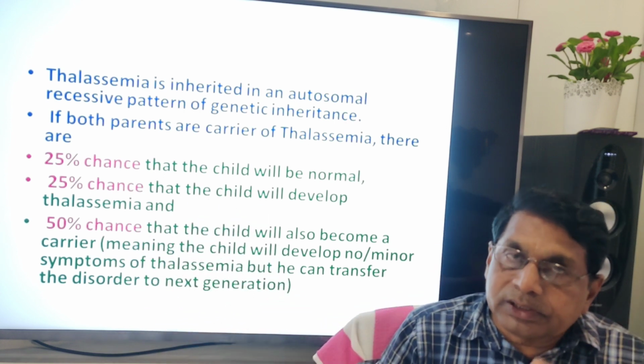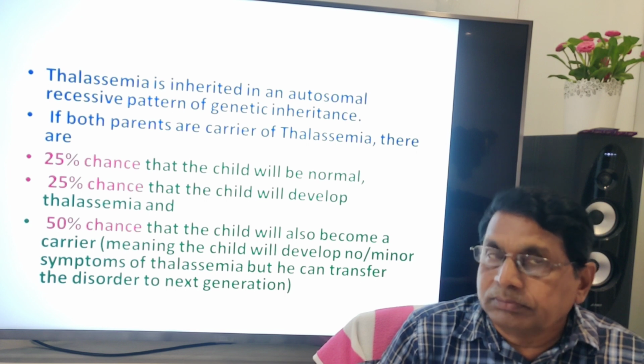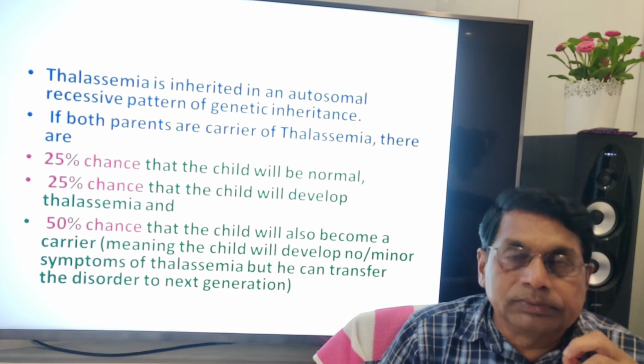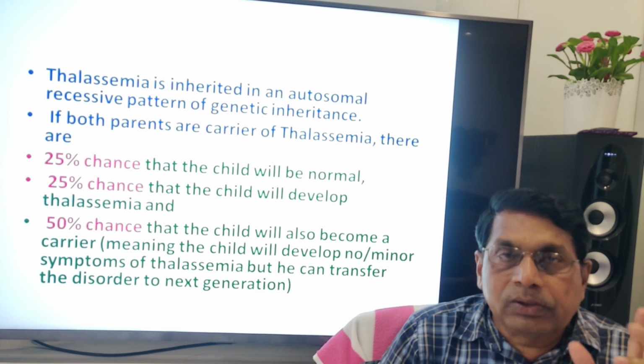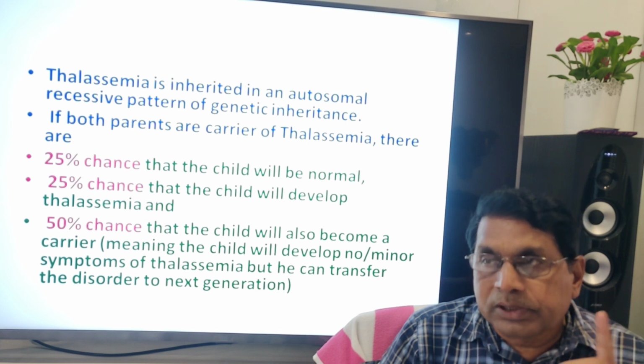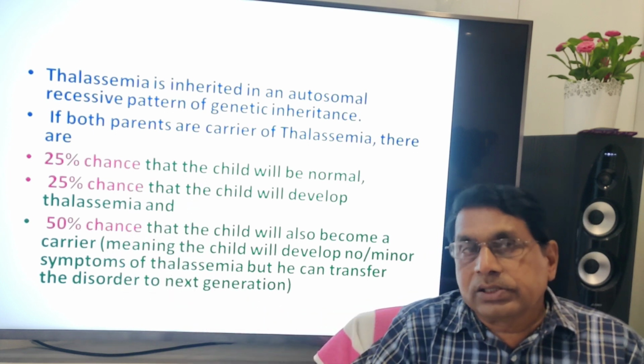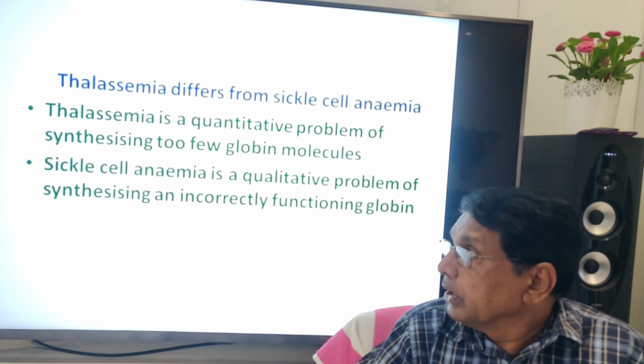Just like earlier, we have seen what is hemophilia. Similarly here, 25% normal, 25% disease, 50% carriers, normal but carriers.